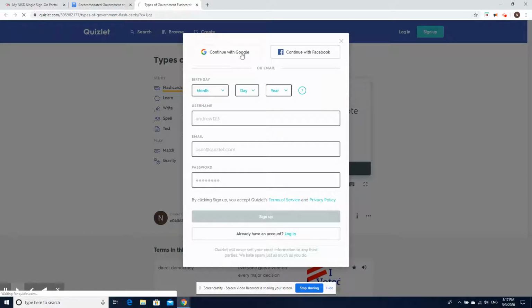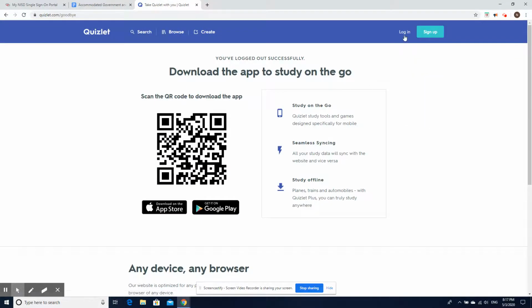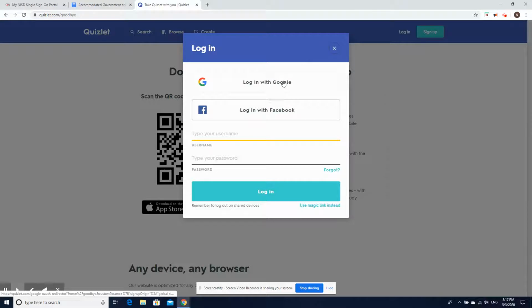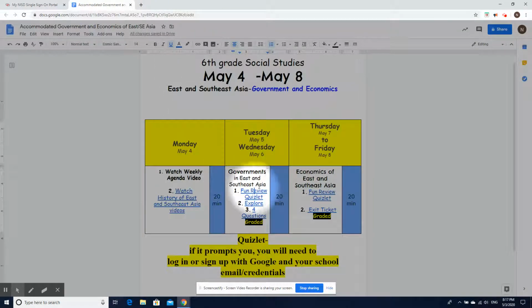And once you do that, you might be asked to put in your Google email. Or you can click on, let me log out, or you can click on log in. And once again, you will be logging in with Google. Make sure you use your school Gmail account. And if it asks you, make sure you use your school username and your school password. So it's really important to review the vocabulary. It's going to help you understand the rest of the lessons.